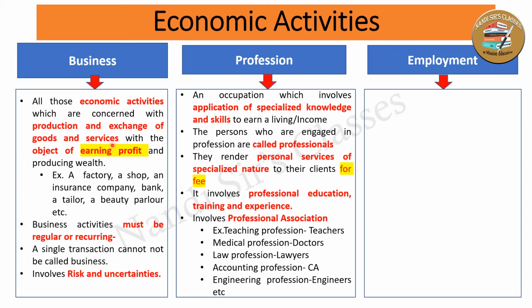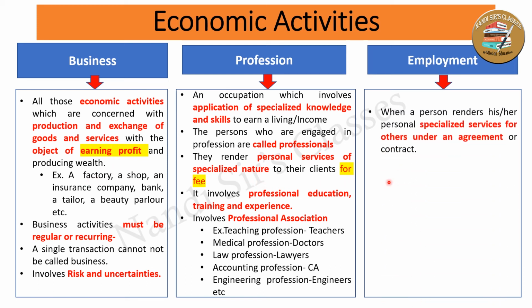The person who does business is simply called a businessman. But the person who performs personal services of a specialized nature and renders services to their clients is simply called a professional. So these are some of the distinctions between business and profession. Let's come to employment.